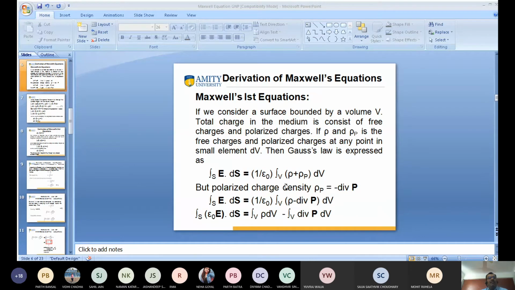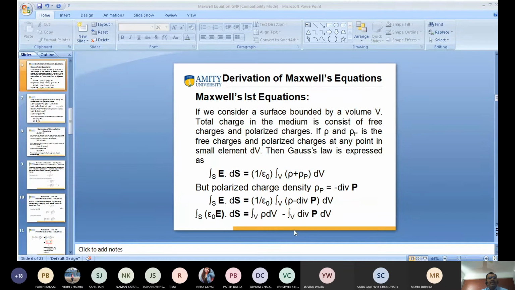So I put here rho p is equal to minus divergence of p. So what is this? This is the surface integral of E dot ds equal to 1 upon epsilon naught times the volume integral of rho. Rho p is known as the polarized charge density, and its value is minus divergence of p. So it is rho minus divergence of p into dv.